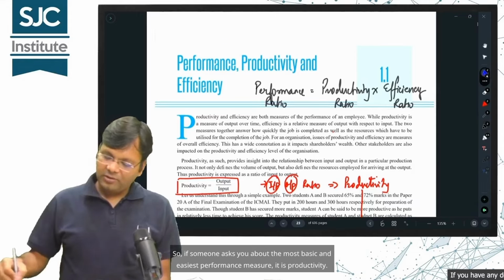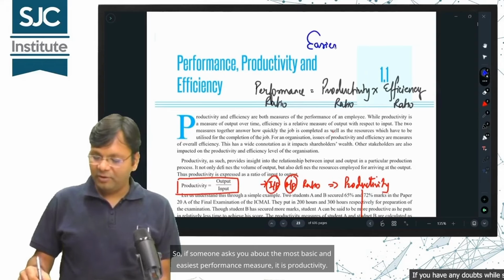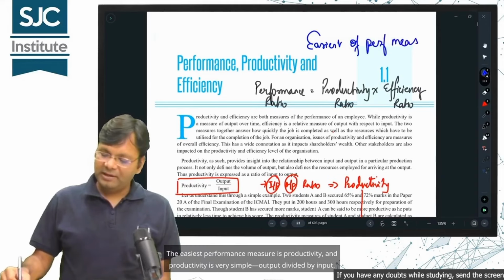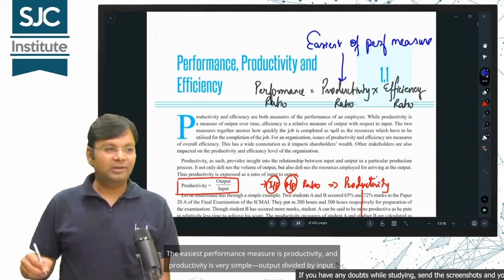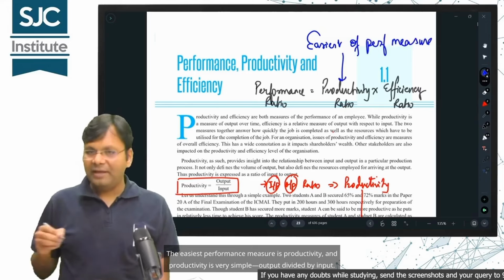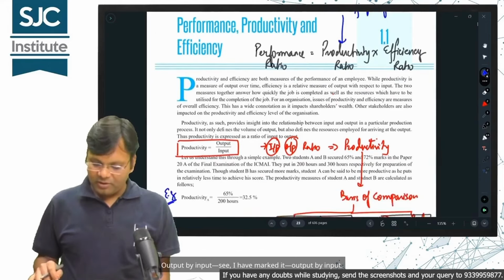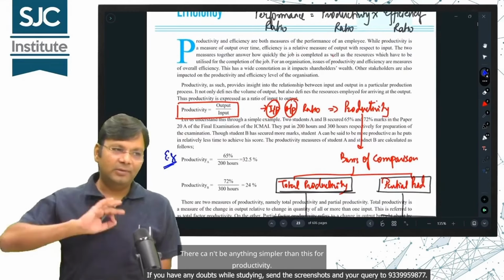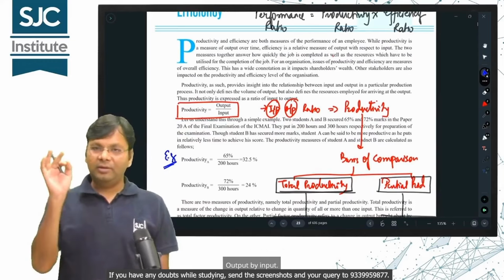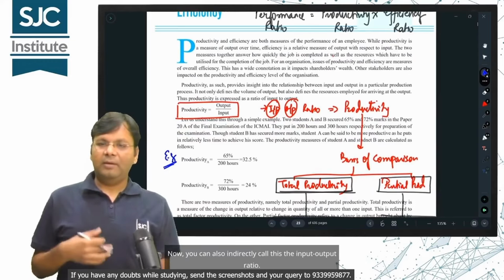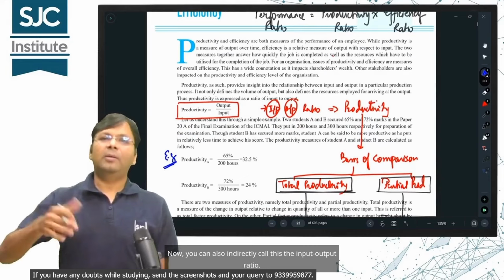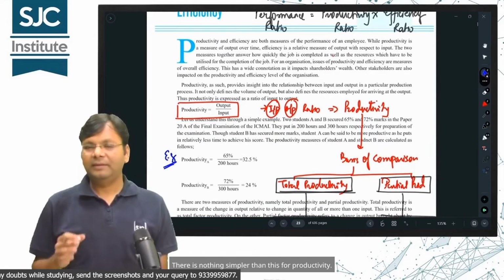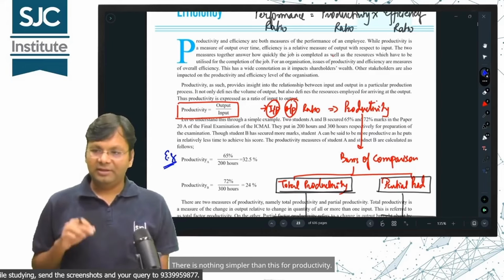So, if someone asks you about the most basic and easiest performance measure, it is productivity. Alright, the easiest performance measure is productivity, and productivity is very simple, output divided by input. Output by input, see, I have marked it. There can't be anything simpler than this for productivity. Now, you can also indirectly call this the input-output ratio. Anyone can learn how to measure productivity.